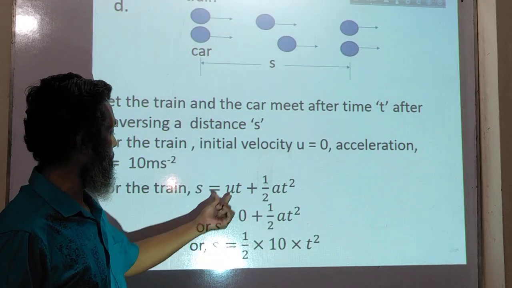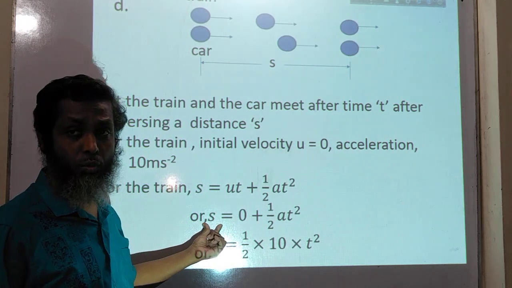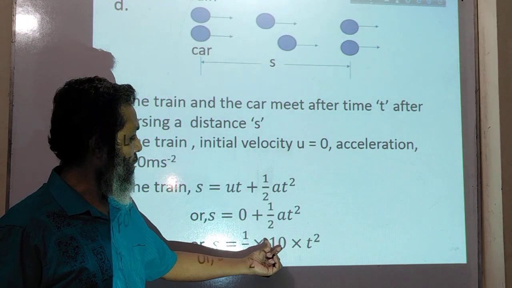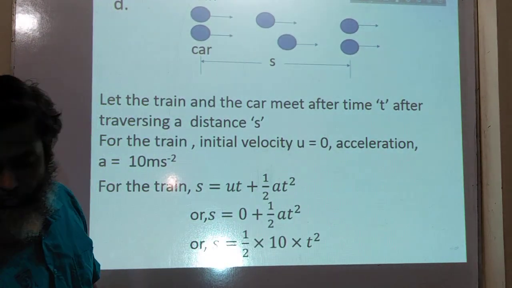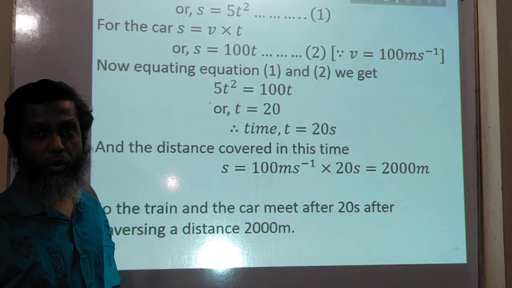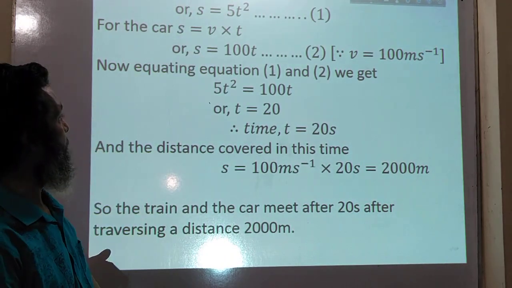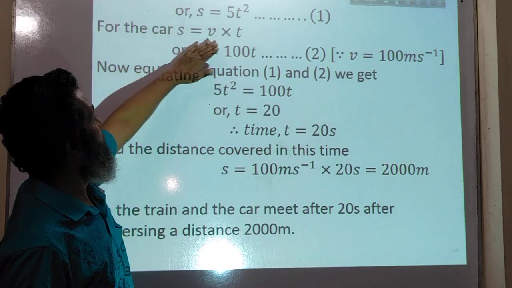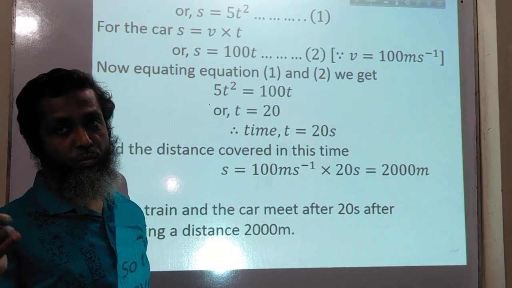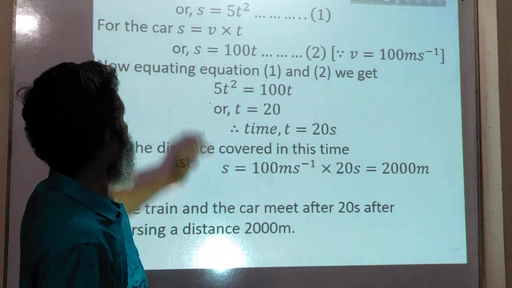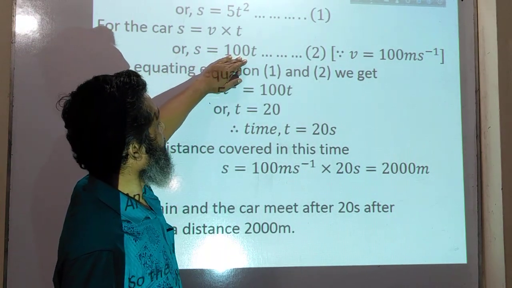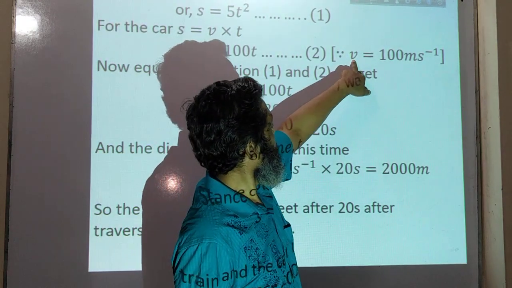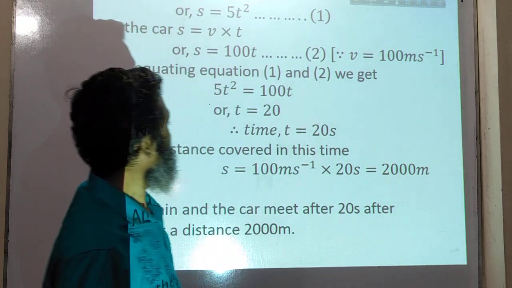Since u is equal to 0, s is equal to 0 plus half at square, or s is equal to half into 10 into t square, or s is equal to 5t square. This is equation number 1. For the car, s is equal to v into t, because the car moves with uniform velocity, or s is equal to 100t. That is equation number 2. Why 100t? Because v is equal to 100 meter per second.